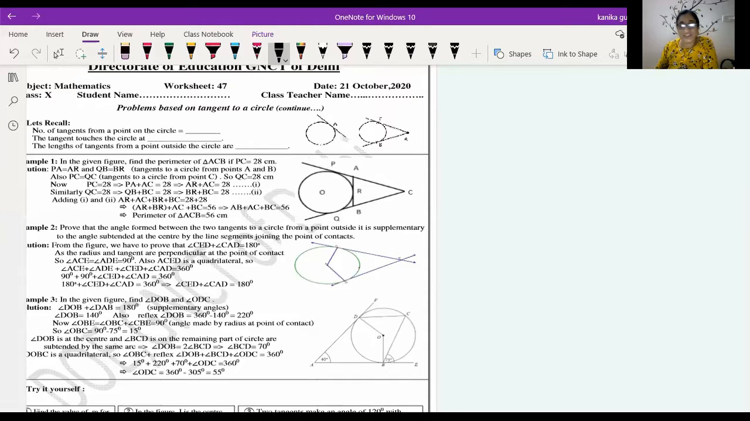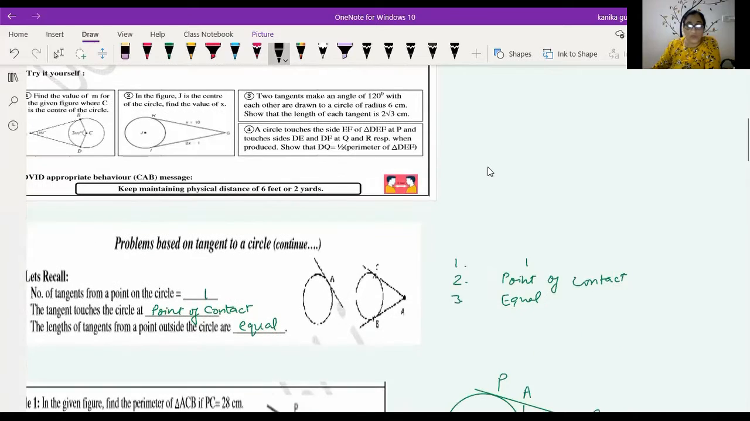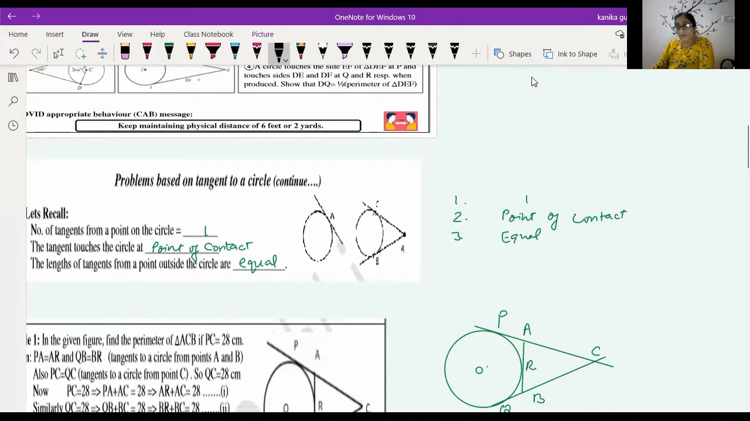Hello students, today our topic is related to DOE worksheet number 42. Now we have to solve the problems related to tangents to the circle. We have already done that if a point A is outside the circle, then the lengths of the tangents from the external point to the circle are equal. And there is one and only one tangent passing through a point on the circle. We have already done this. Now we have to solve some questions related to this.